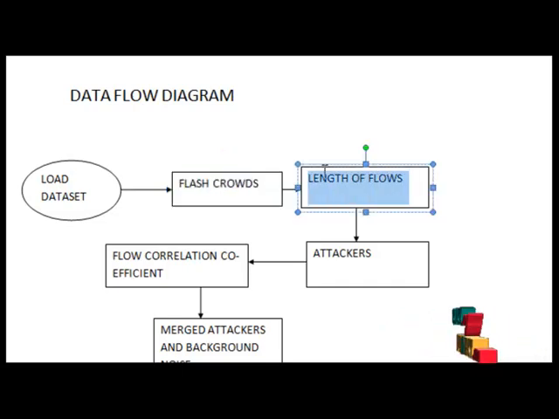The next one is length of flows. Length of flows is the flow correlation coefficient against the length of flows. It was performed with the Gaussian and one Pareto flow with different parameters respectively. This indicates that flow correlation coefficient decreases if the attack flows come from different botnets. We found that in general the flow correlation coefficient decreases when the length of flows increases.